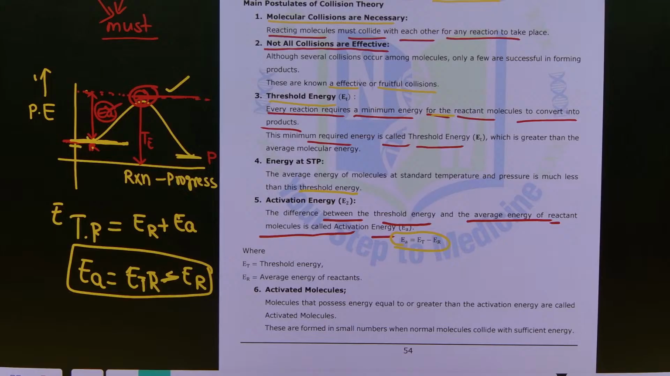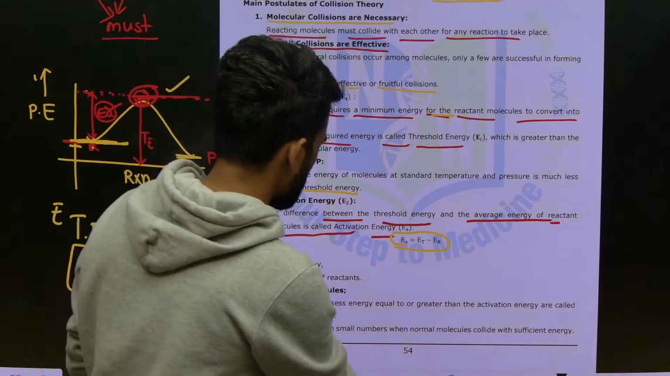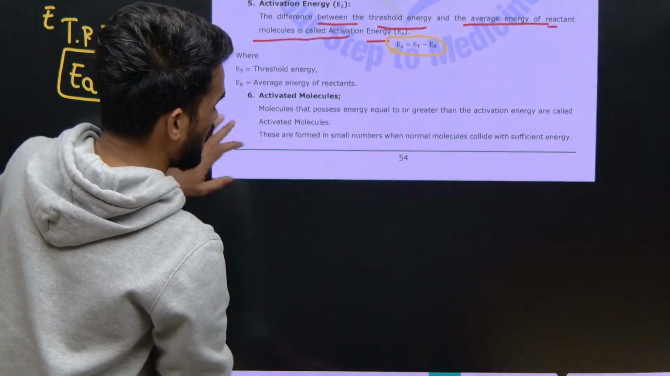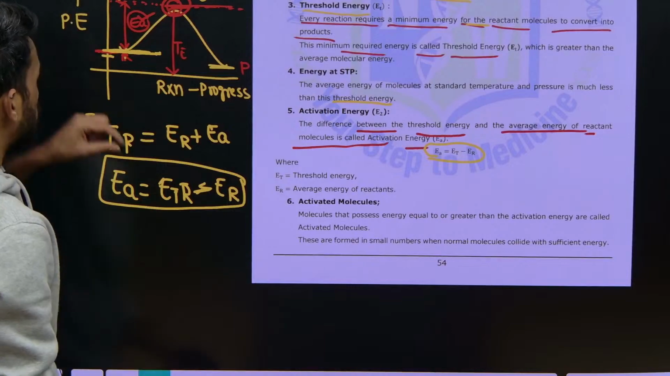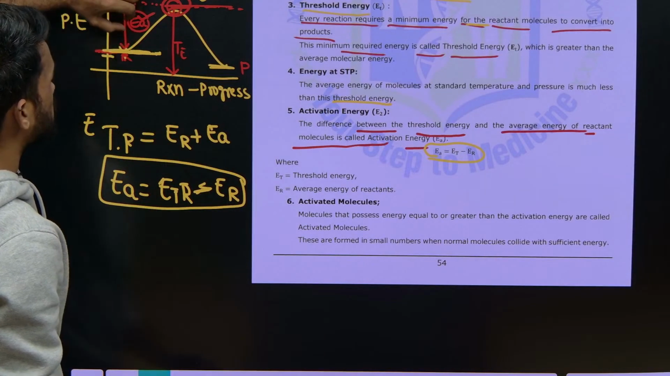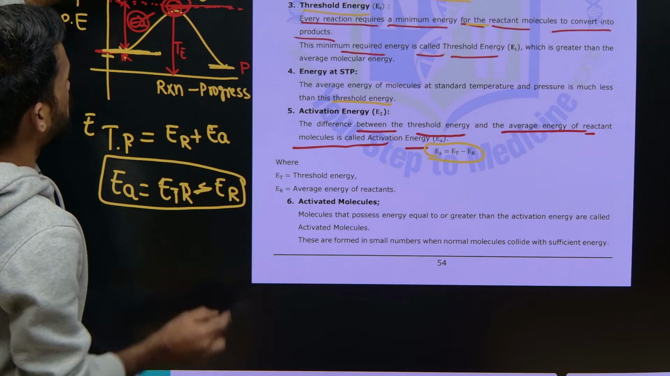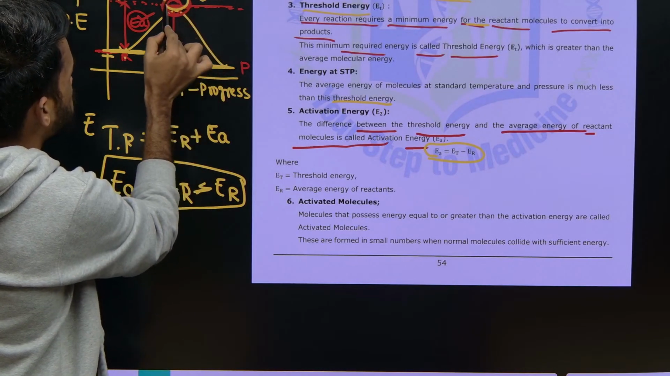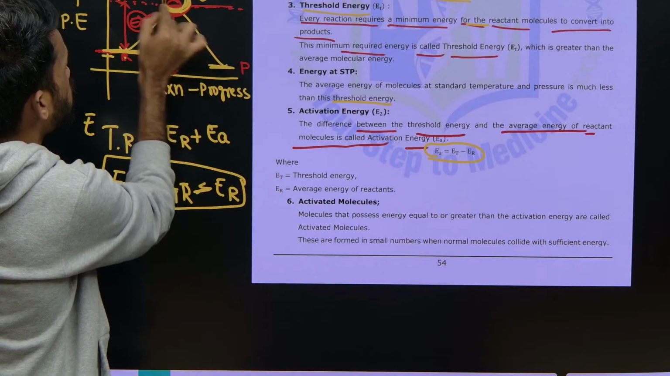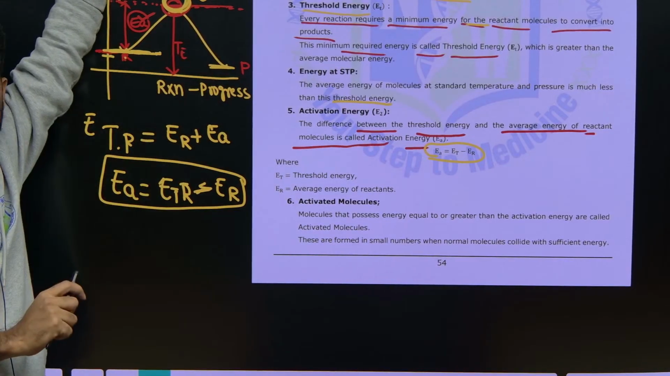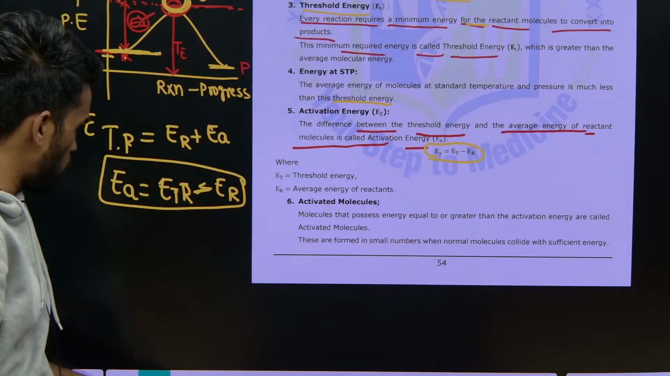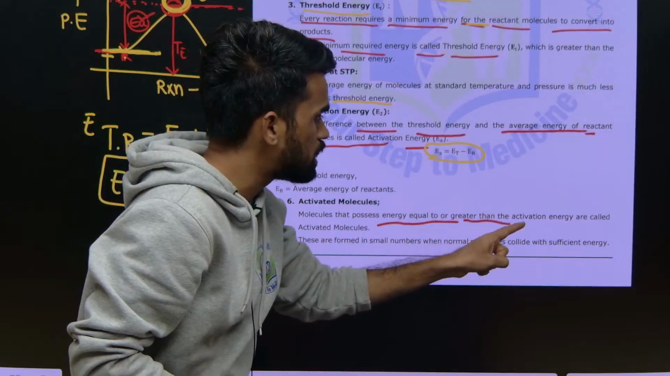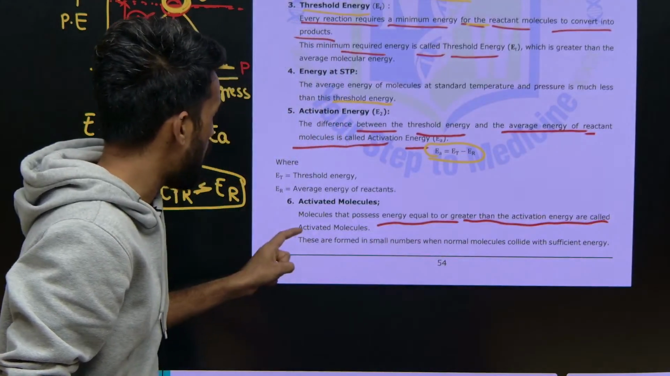Yes, next thing here is the activated molecules. What do we mean by activated molecules? Now these reactant molecules, after taking this activation energy, get their total energy equal to this much. This is threshold energy. Now whatever molecules have this much amount of energy are called activated molecules. Activated molecules that possess energy equal to or greater than activation energy are called activated molecules.